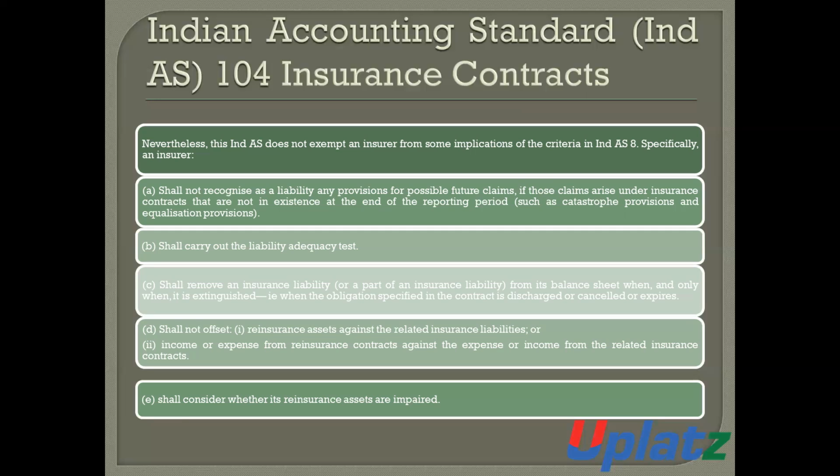The insurer shall remove insurance liabilities from the balance sheet when the obligation specified in the contract is discharged, cancelled, or expired. The insurer shall not offset reinsurance assets against the related insurance liabilities, or income and expenses from reinsurance contracts against the income and expenses from the related insurance contracts, and the insurer shall consider whether its reinsurance assets are impaired.